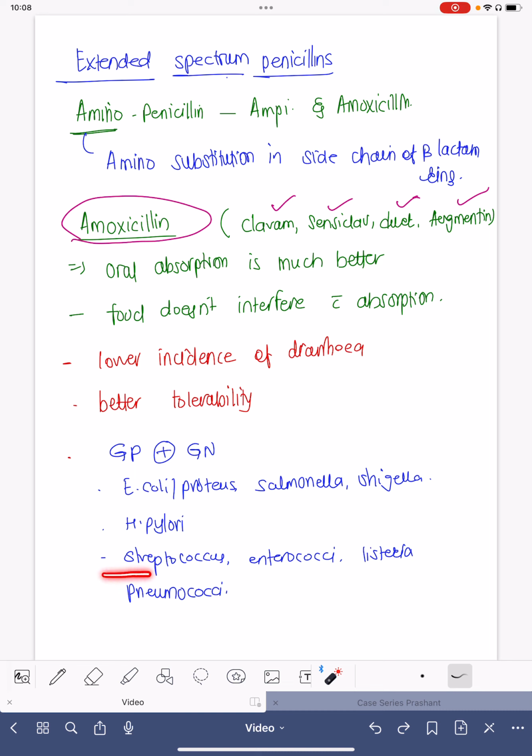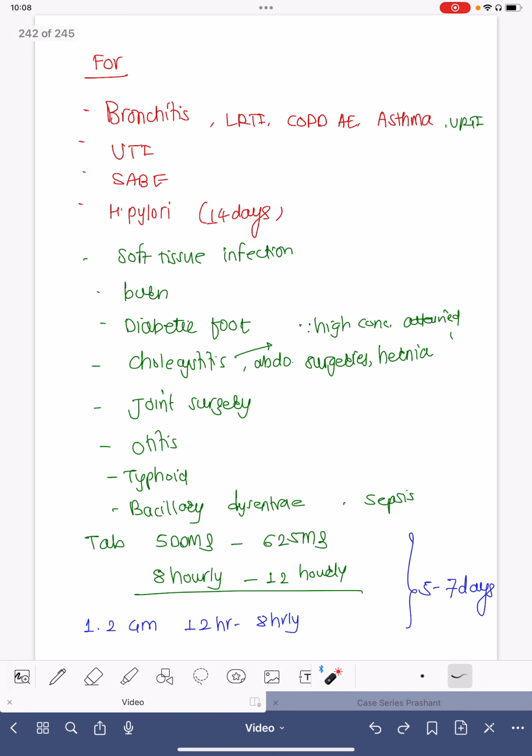It is one of the excellent drugs for Streptococcus, Enterococcus, Listeria as well. It is one of the excellent drugs for pneumococcus as well. That is the reason why it is very commonly used for pneumonias. It is very commonly used for bronchitis, LRTI. So this drug is used for what? What are the indications of amoxicillin? You just name it, it can be used almost in all the infections anywhere in the body.